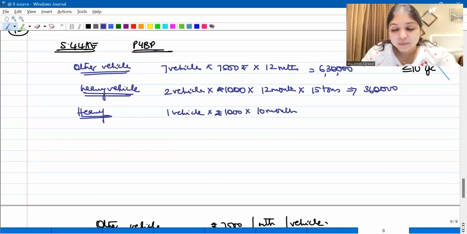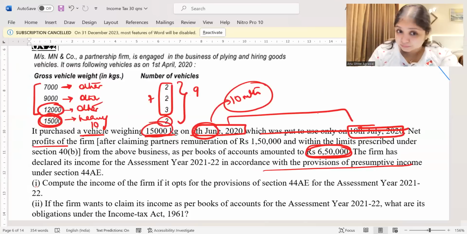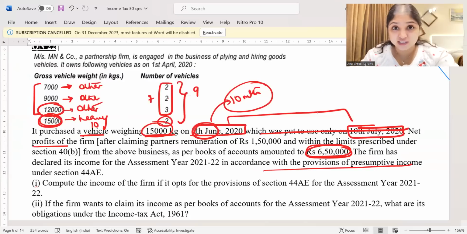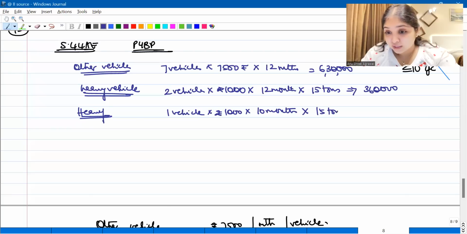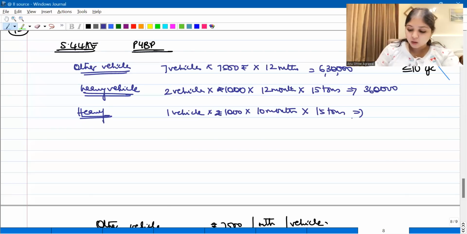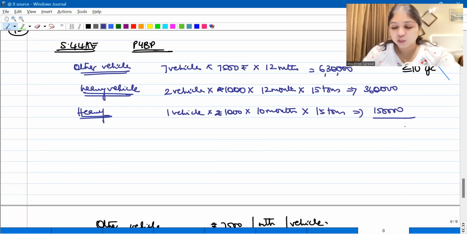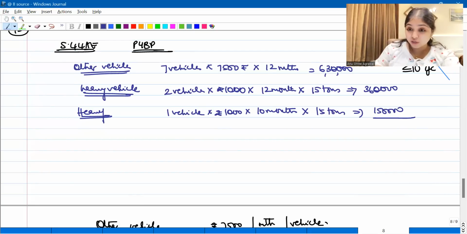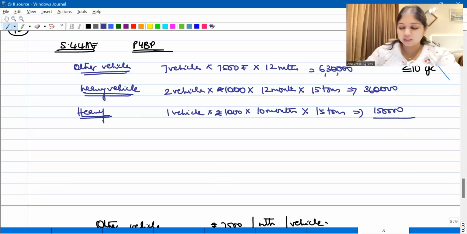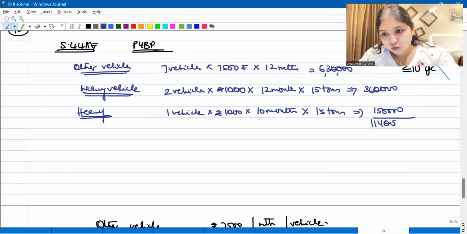So per vehicle, 1,000 rupees per month for 10 months, into how many tons? It can carry 15,000 kgs, guys. 15,000 kgs means 15 tons. This is going to be 1,000 into 10 into 15, which is 1,50,000. So as of now, what's the total income under 44AE? As of now, it is going to be 11,40,000 rupees, guys.